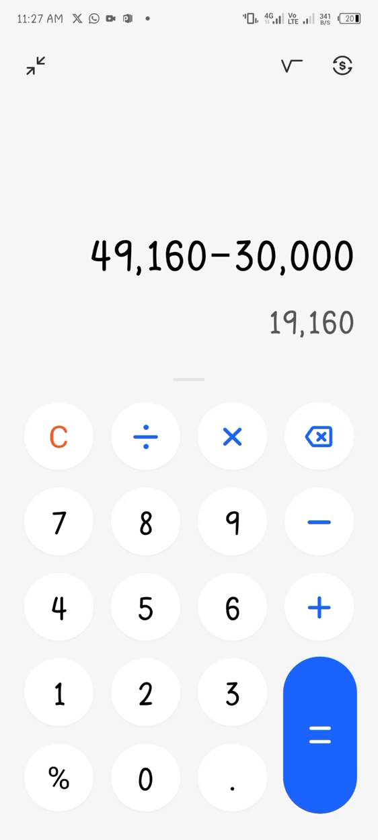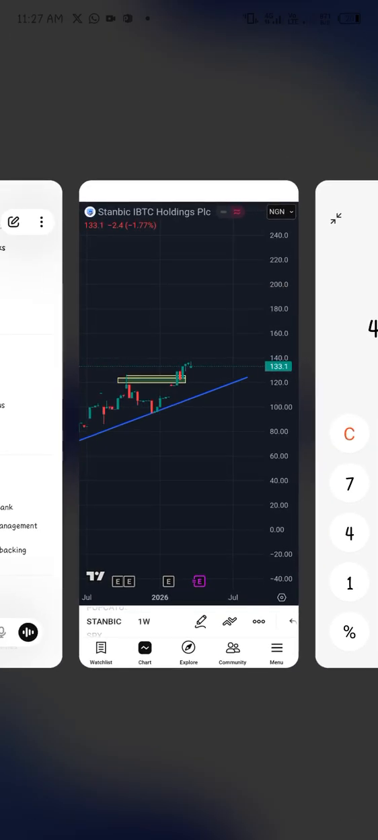So you can buy Stanbic Bank shares now and hold it. And maybe I've said it initially, you can make use of the Trove Stock app, you can make use of Chaka, you can make use of Bamboo. Do you understand? So let's look at another.